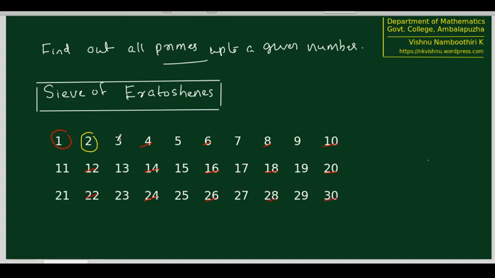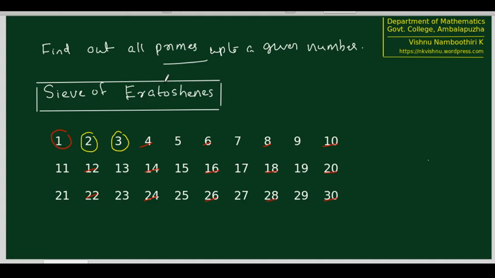What is the next number remaining after 2 without being crossed out? That number is 3. So that means that no number less than 3, other than 1, divides 3. Therefore 3 is also a prime because it has no divisors other than 1. So we mark this also as a prime.